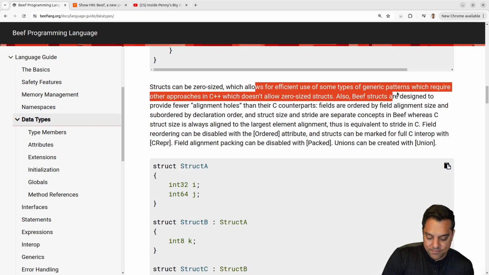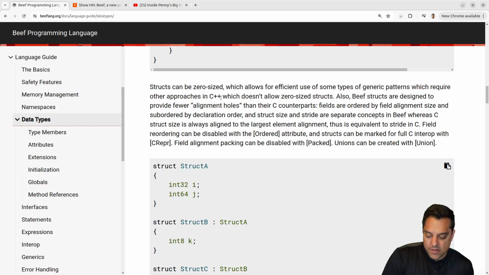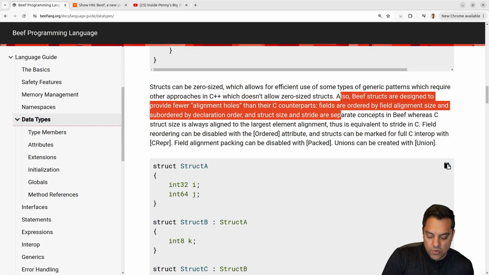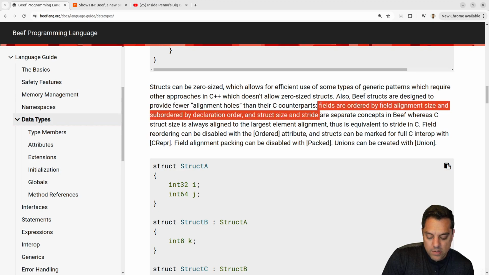Let's see here. Oh, interesting. You can't have structs that are 0-sized here. C++ doesn't allow that. Okay, yeah, and you have fewer alignment holes. Fields are ordered by field alignment size and subordered by declaration order. Okay, I guess that gives it a normal size here. I wonder, does that mean it's reordering things? I mean, you should order things in the optimal way so you don't have padding.